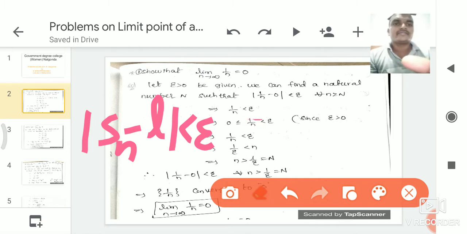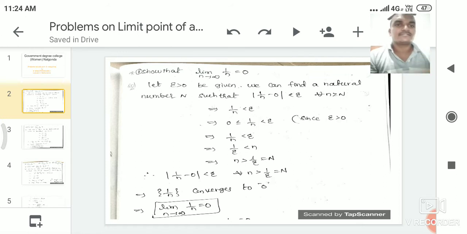So we write it as 0 less than or equal to 1 by n less than epsilon. Why? Because epsilon is a small value which is greater than 0. From that, 1 by n less than epsilon, we write it as 1 by epsilon less than n. This condition can be written as n greater than 1 by epsilon. Here we consider 1 by epsilon as a natural number.